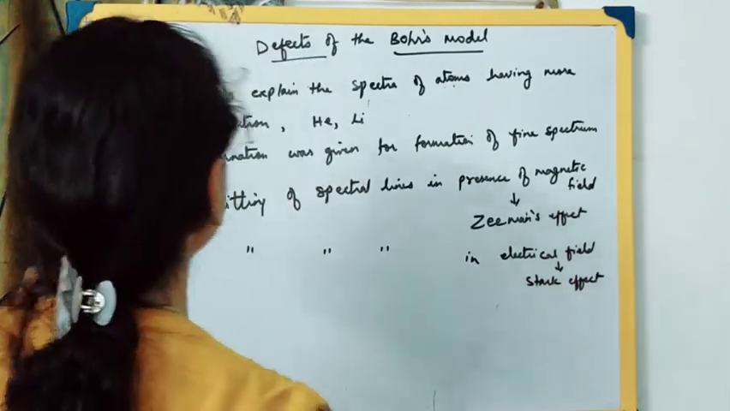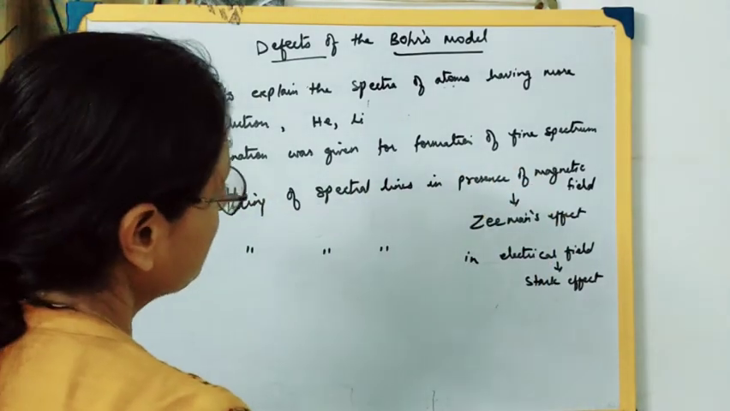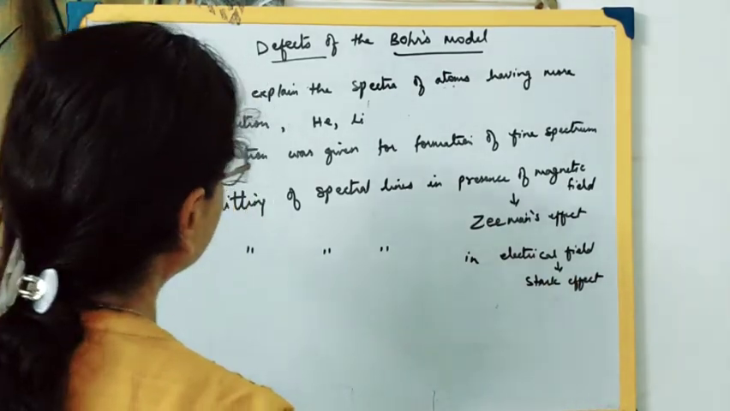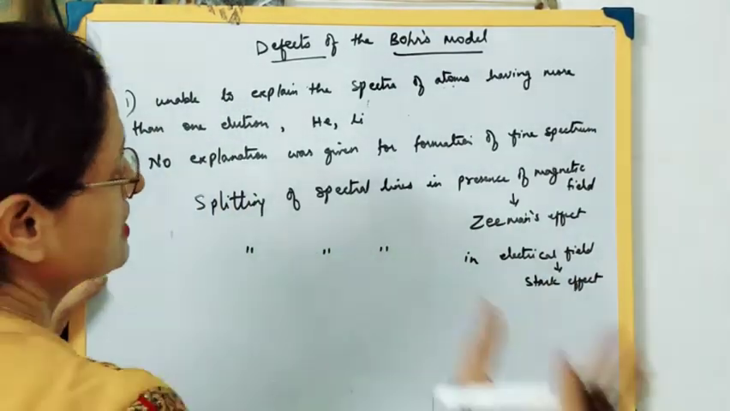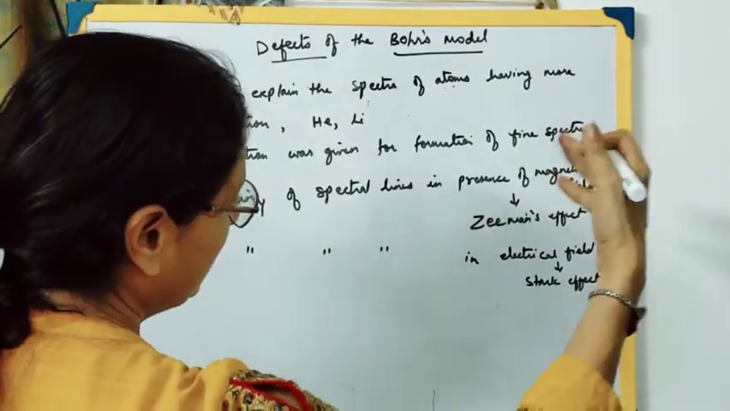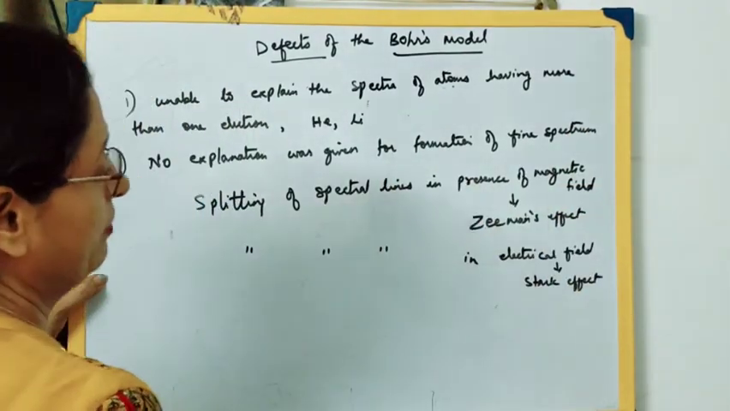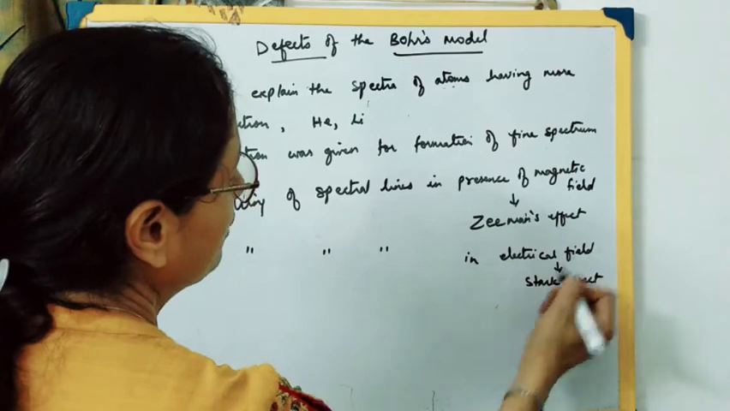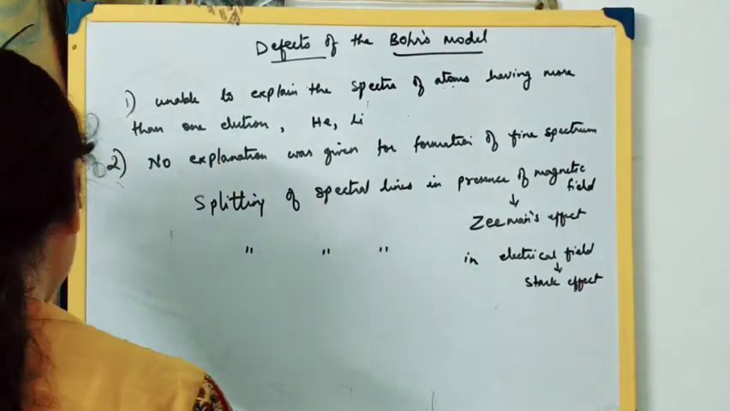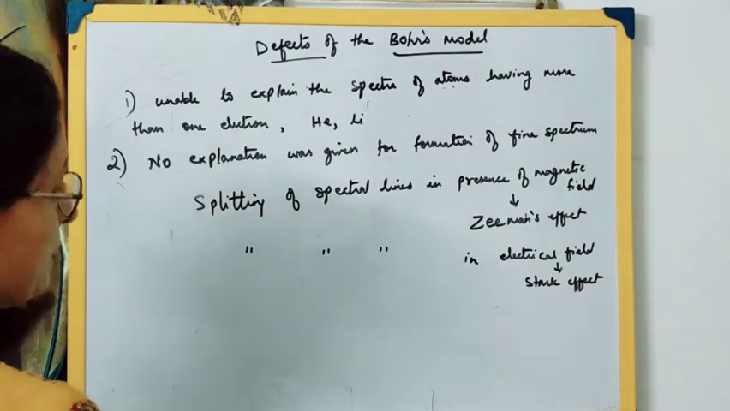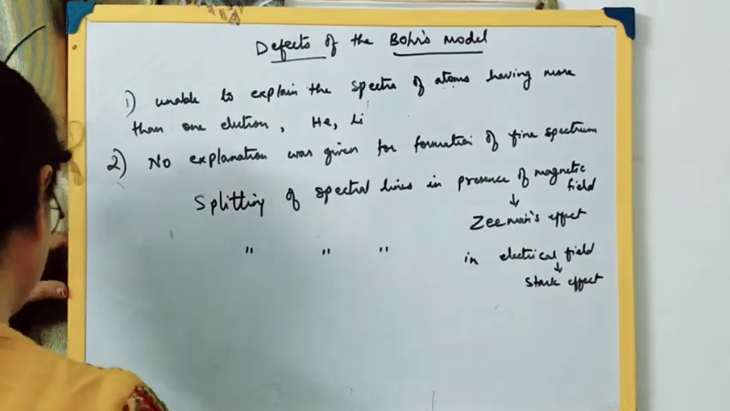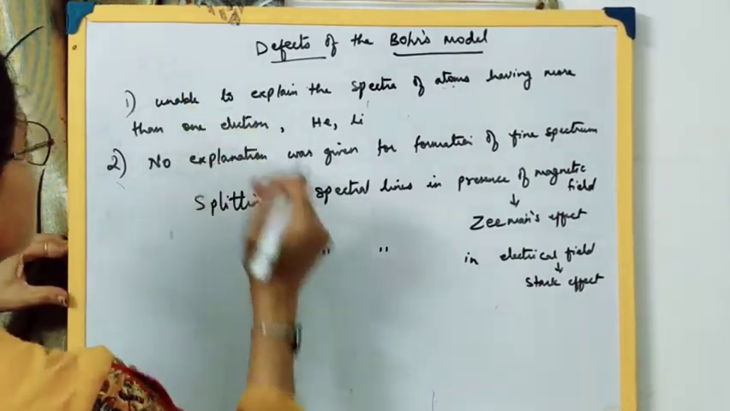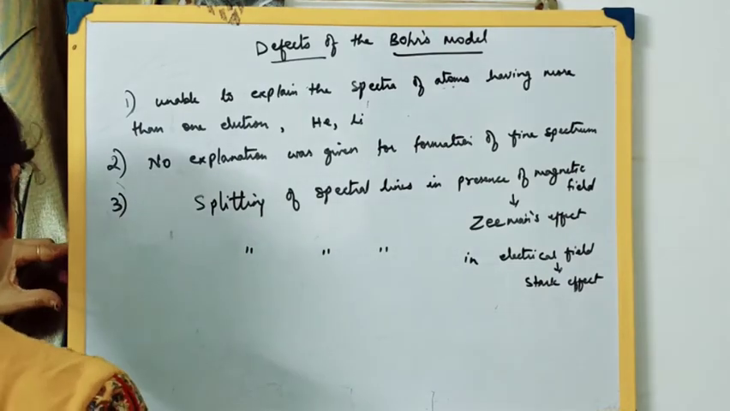So Bohr's model was unable to say why we get the Zeeman effect. It was not able to explain the Zeeman effect or the Stark effect. That means when an atomic spectrum is brought in a magnetic field, the spectral lines get split, which is called the Zeeman effect. When it is brought in an electric field, the lines get split, which is called the Stark effect. No explanation was provided for either. So this was the third, a major defect in the Bohr's model.